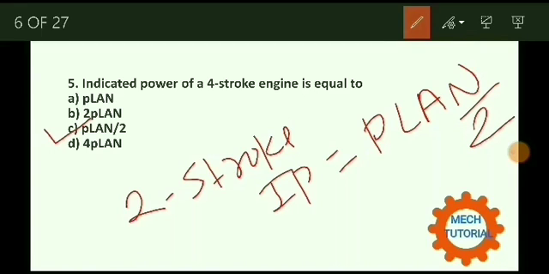Here P is nothing but the mean effective pressure, L is nothing but the length of stroke, A is nothing but the area of cylinder, N is nothing but the speed in RPM.